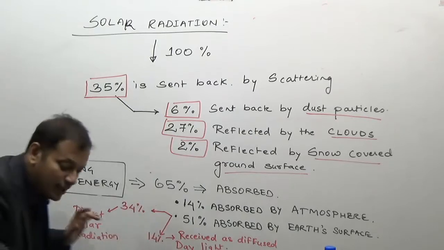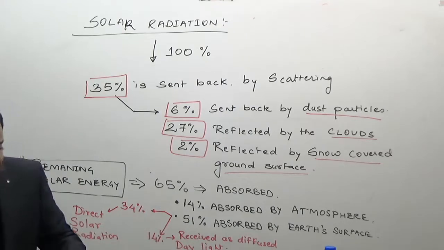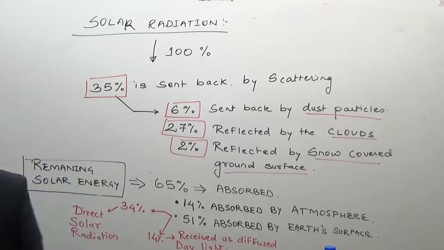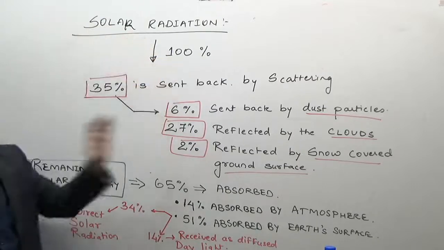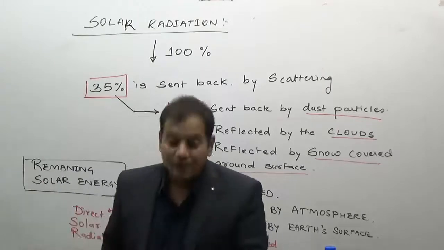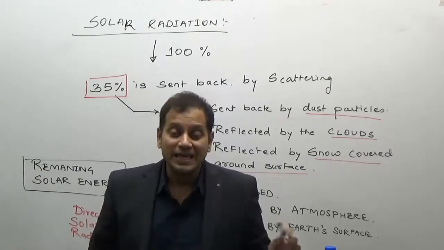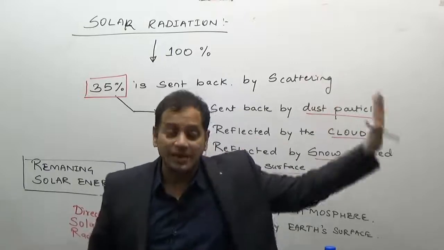Now, looking at the different equations again. The first is, out of the total solar radiation, that is 100%, 35% does not take part in heating the atmosphere, or anything, because it is directly reflected or scattered away.